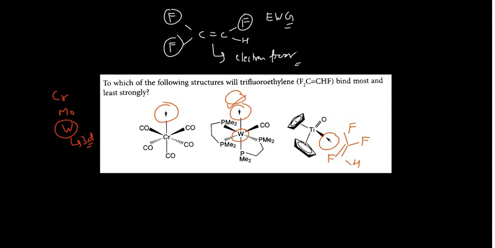Next, if you see titanium here, cyclopentadienyl, that means -1 is here and -2 is here. That means platinum is in the +4 oxidation state. The platinum is electron poorer, and this alkene is also electron poorer due to the fluorines. So this third one will bind most loosely.